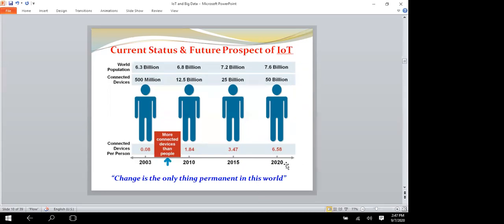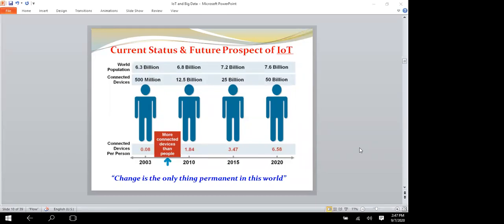Next, in 2020, the population increased to 7.6 billion. The connected devices increased to 50 billion, that is 6.88 per person, compared to 2015. Within 5 years it increased 3 times. It had doubled before, but here it increased 3 times. So every year, IoT devices keep increasing more.